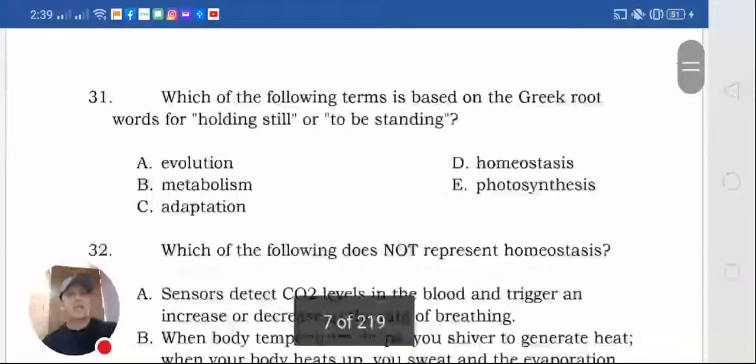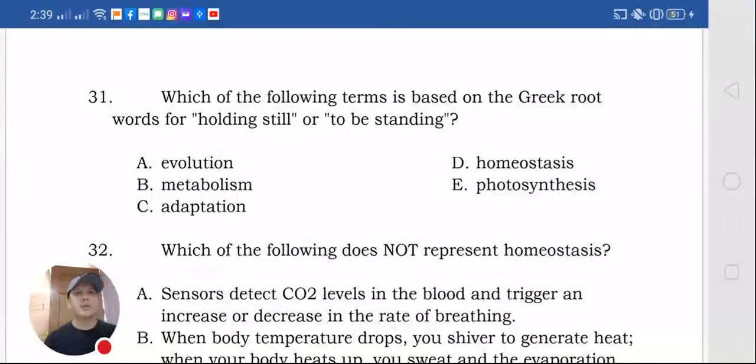Next one. Which of the following terms is based on the Greek root words for holding still or to be standing? Evolution, metabolism, adaptation, homeostasis, photosynthesis. Na-discuss na natin lahat, halos lahat to, except evolution and adaptation, which is letters A and C.